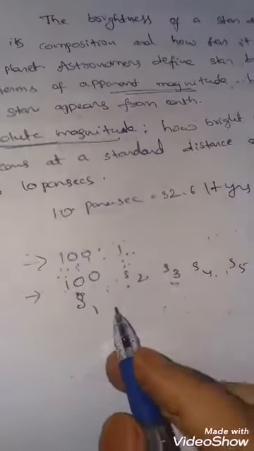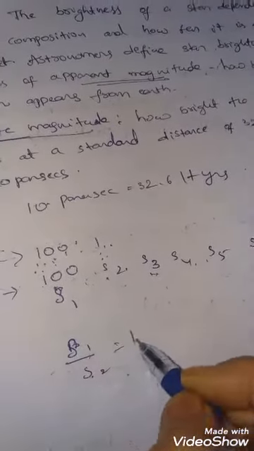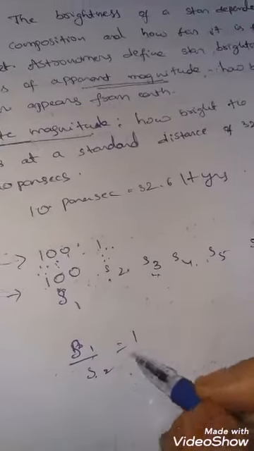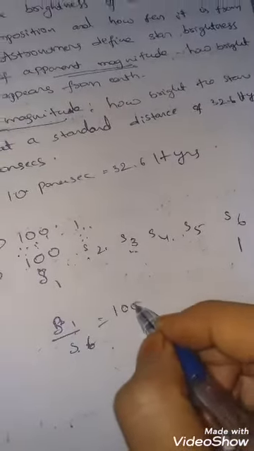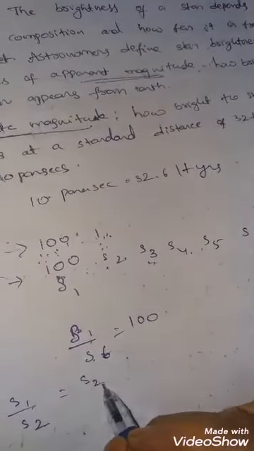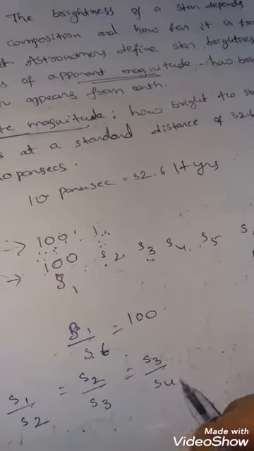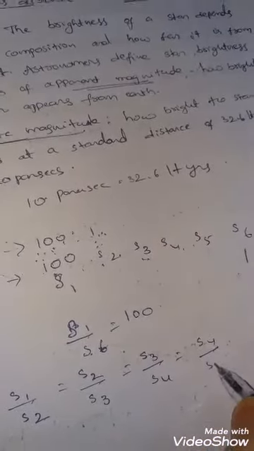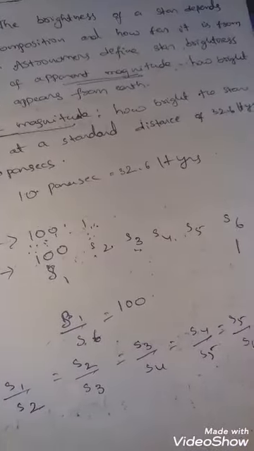How it is, we'll see. For example, star 1 by star 6 is equal to 100 according to us. So we can write: star 1 by star 2 is equal to star 2 by star 3, which is equal to star 3 by star 4, star 4 by star 5, star 5 by star 6, equal to x.